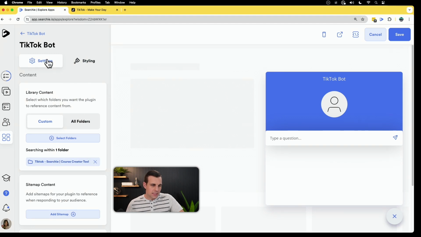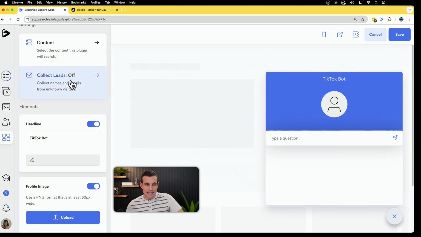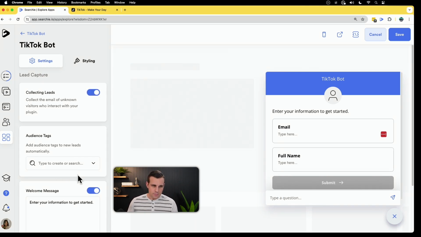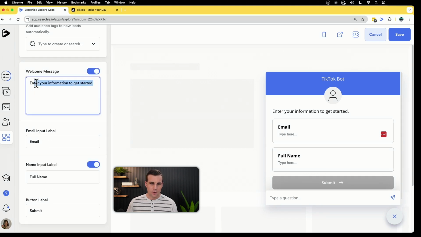There's other options here where you can collect leads with this. So if you want to prompt the user when they ask a question, if you want to get their email and their name before they get the response to their question, then you can simply click collect leads and you can customize the welcome message.